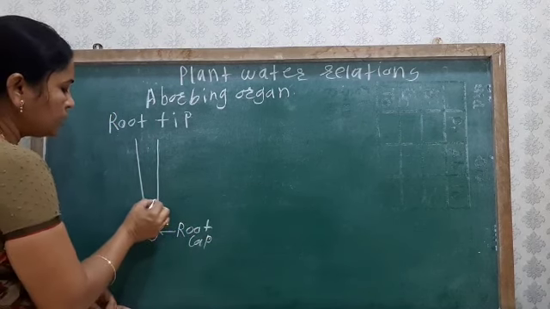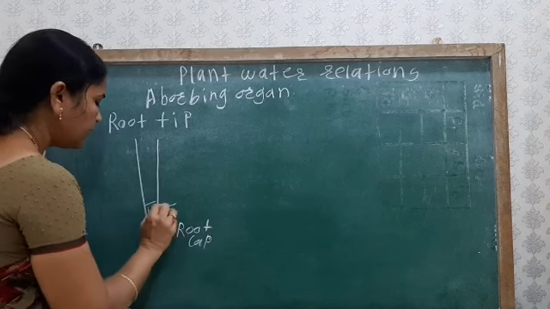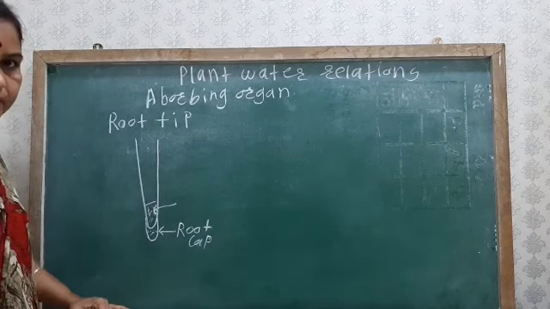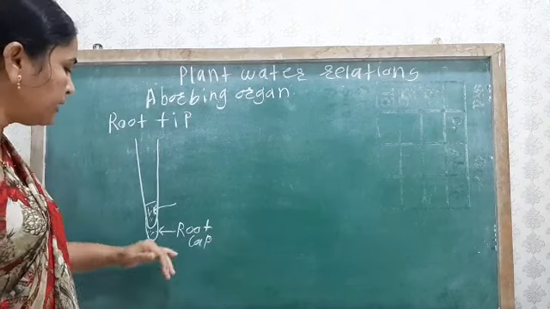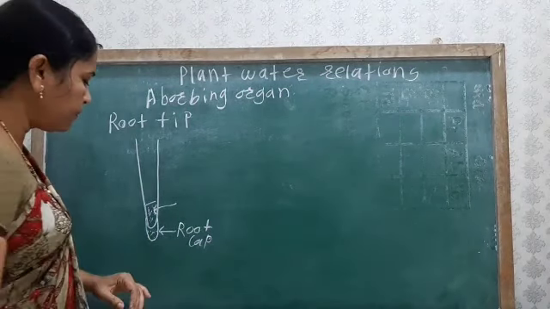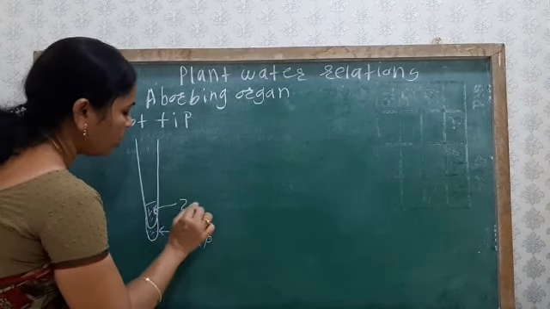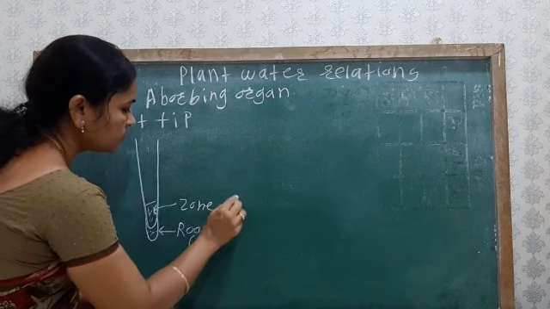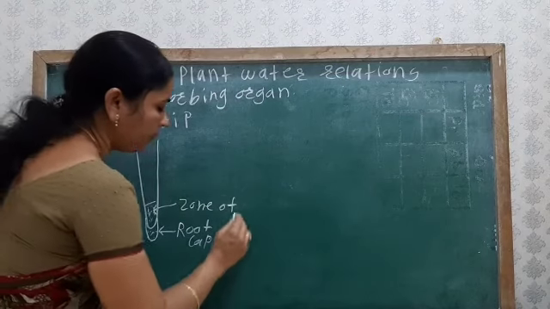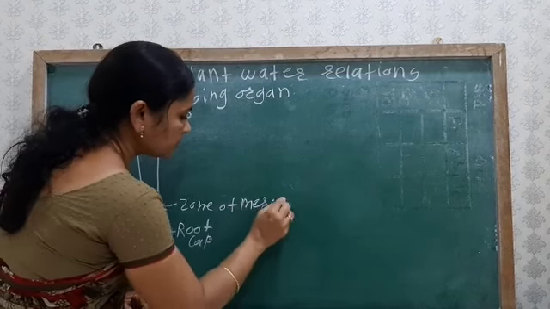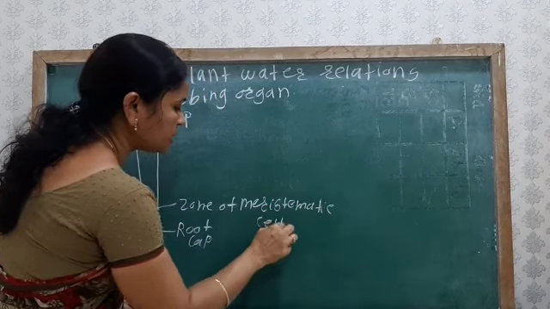Above this root cap is a region made up of immature cells, but these cells have a high capacity of cell division. These immature cells are known as the zone of cell division, or the zone of meristematic cells or meristematic tissue.